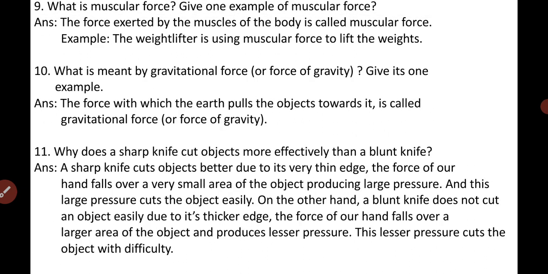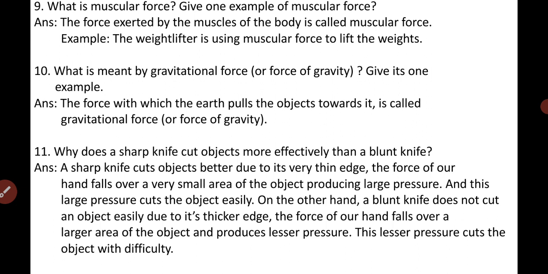Next question, what is muscular force? Give one example of a muscular force. Simply the answer, the force exerted by the muscles of the body is only called as what? Muscular force. And the example is, you see the weightlifter is using muscular force to lift the weights, right? Clear?